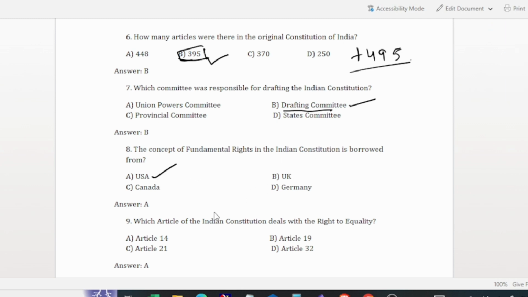And the next question is, which article of the Indian Constitution deals with the right to equality? Article 14 of the Indian Constitution deals with the right to equality. There are six fundamental rights. These rights are most important for every human being.